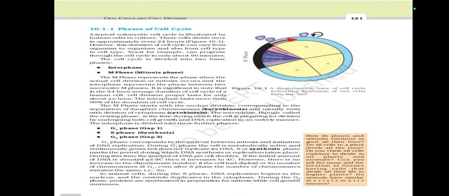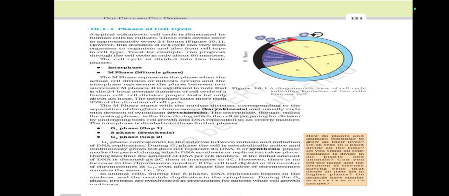The initial amount of DNA is denoted as 2C, then it increases to 4C. However, there is no increase in the chromosome number. If the cell had a diploid or 2n number of chromosomes at G1, even after S phase the number of chromosomes remains the same, that is 2n.